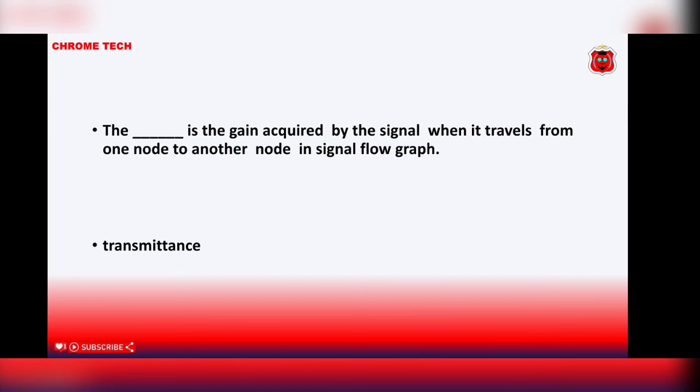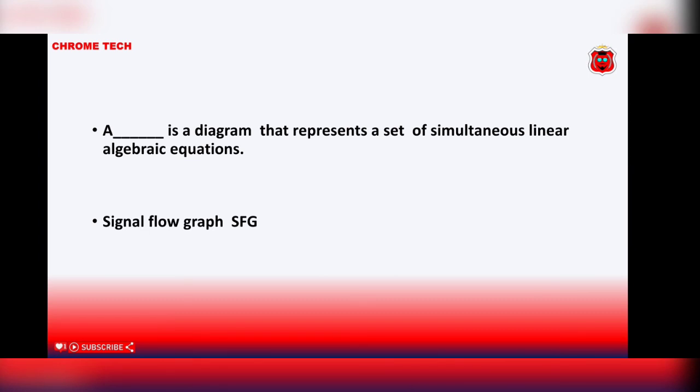The dash is the gain acquired by the signal when it travels from one node to another node in the signal flow graph SFG. Transmittance. A dash is a diagram that represents a set of simultaneous linear algebraic equations. Signal flow graph SFG is the correct answer.